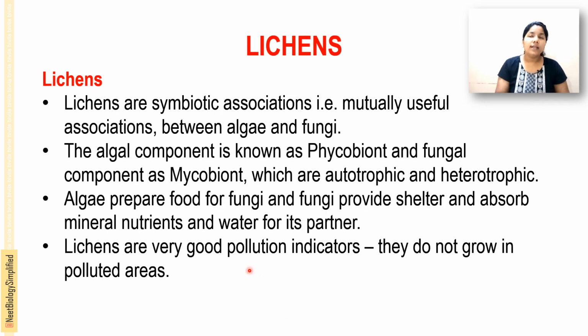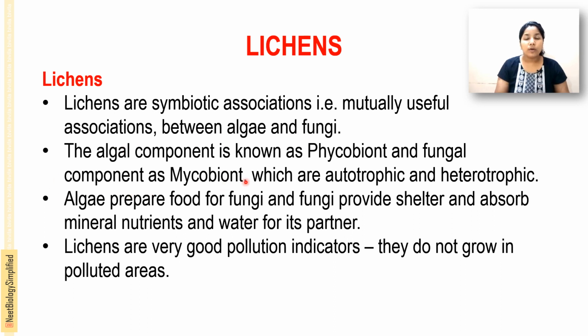And next is the lichens. Lichens are a symbiotic association, that is a mutually useful association, between algae and fungi.